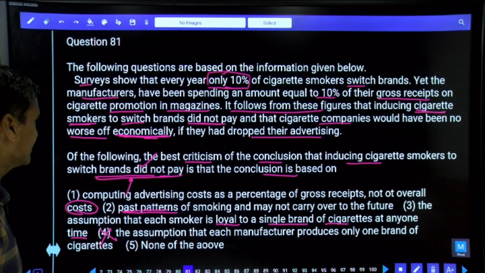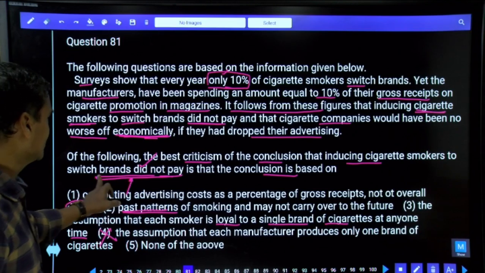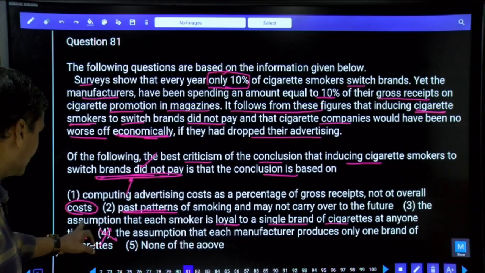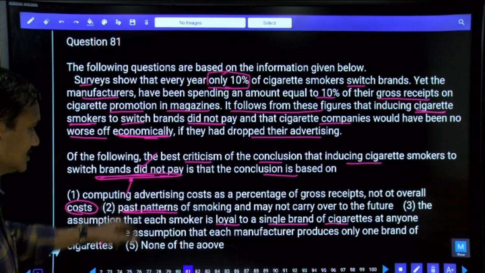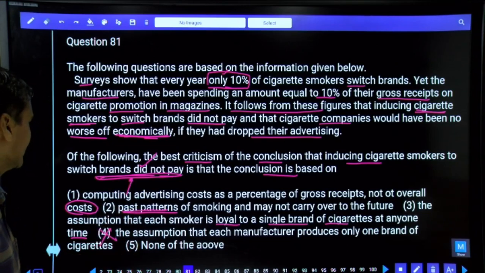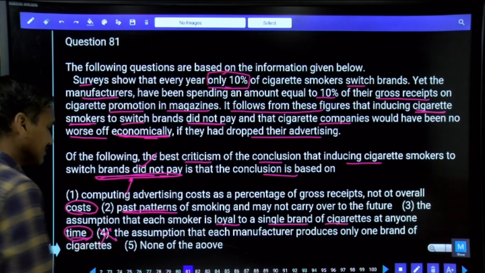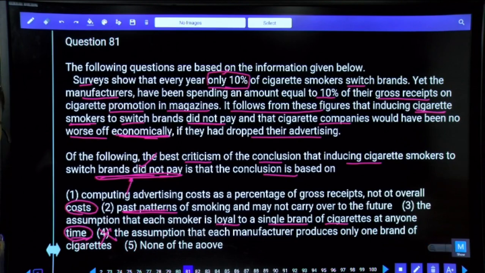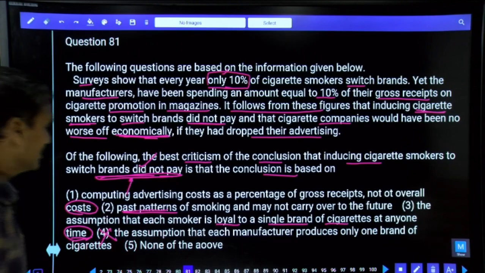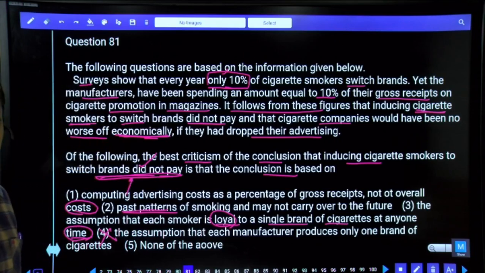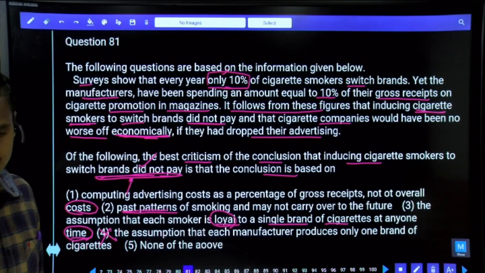Now between the second and the third, he has come to this conclusion based on which one? Here, the assumption that each smoker is loyal to a single brand of cigarettes at any one time. At any one time, that means for some particular times, these people will be loyal to their brand. That means there were some cases wherein there is a chance of shifting these persons.